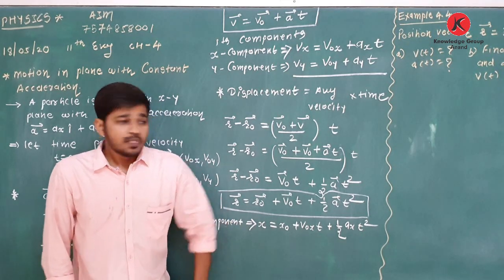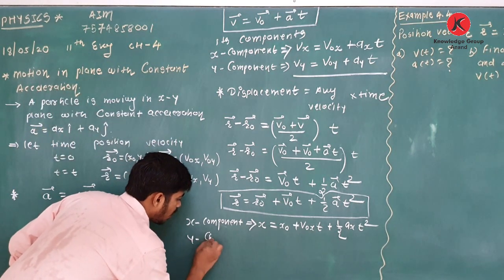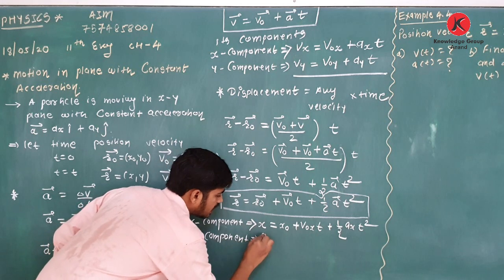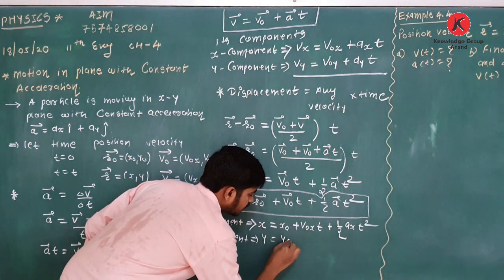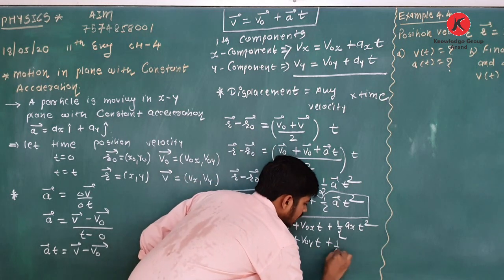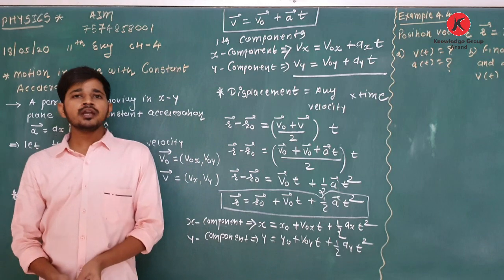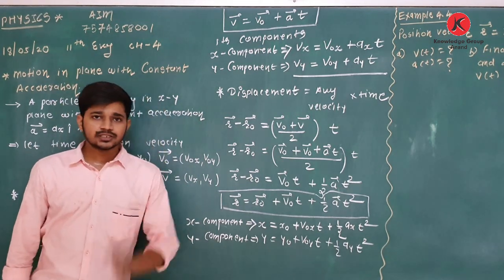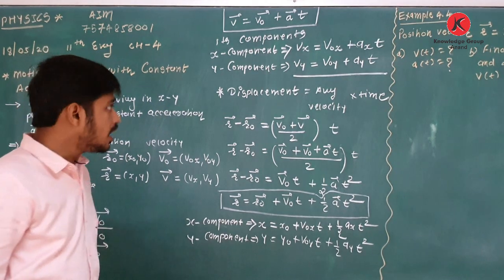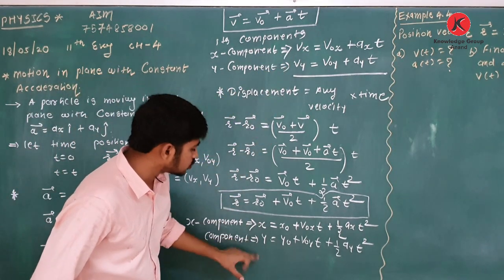Clear about this? Now how to write the y component? You can easily write it: y is equal to y0 + v0y t + half ay t square. So students, you know about these equations, and you have to remember these four equations also.